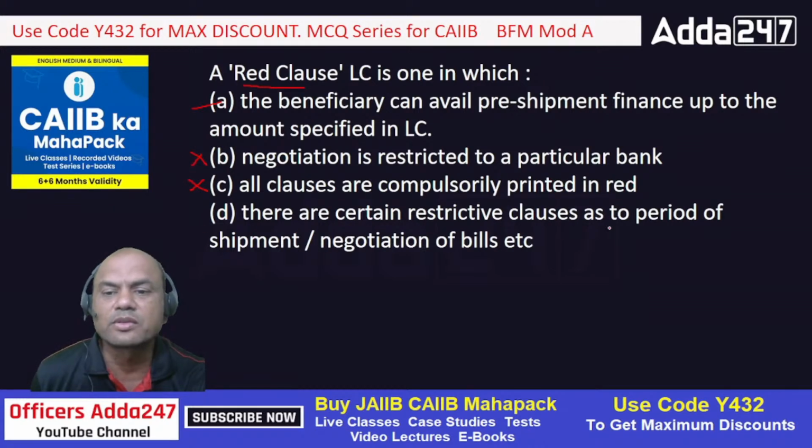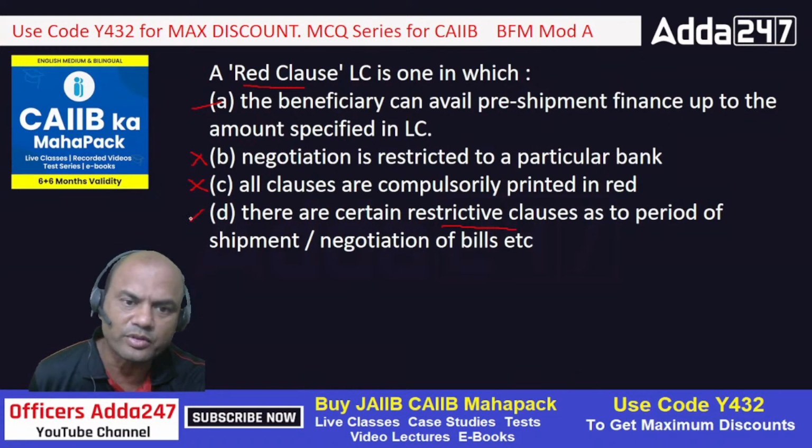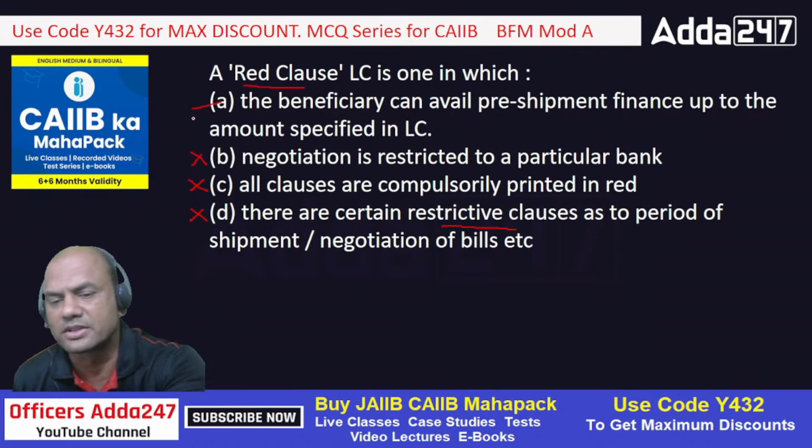There are certain restrictive clauses as to the period of shipment negotiation. There is no restrictive clause. Restrictive clause means up to this time only this should be shipped. That is the normal clause in every LC. Period of shipment is given in every LC. Whom to negotiate is given in every LC. That is not a concern of red clause LC. So that is also out. Only A is the answer.